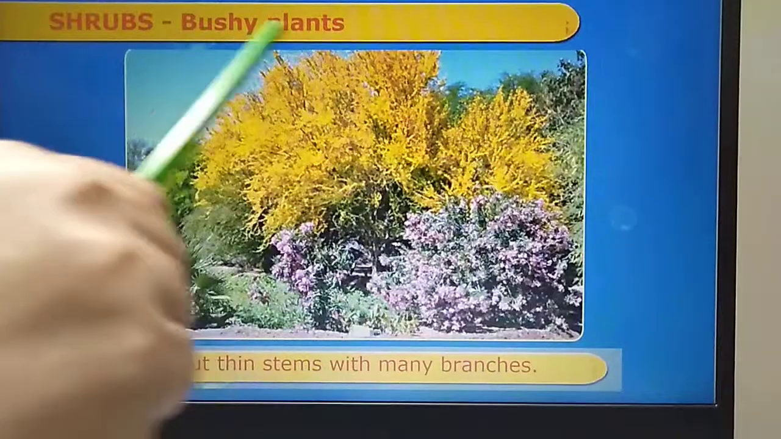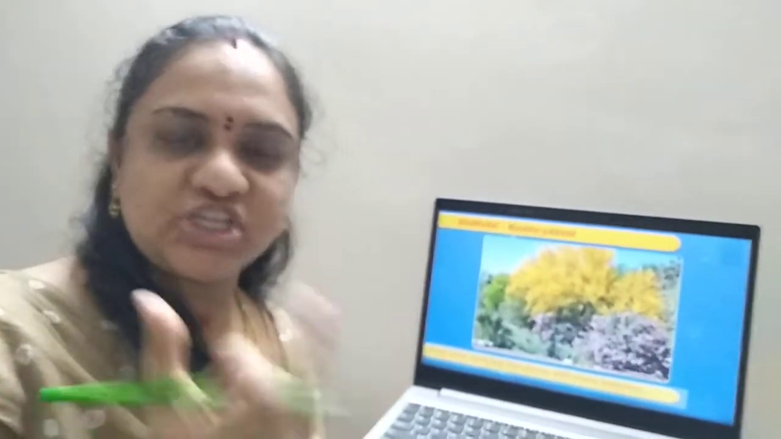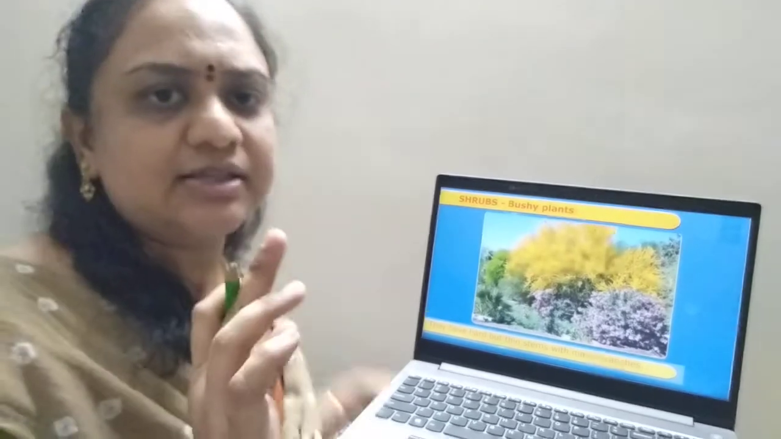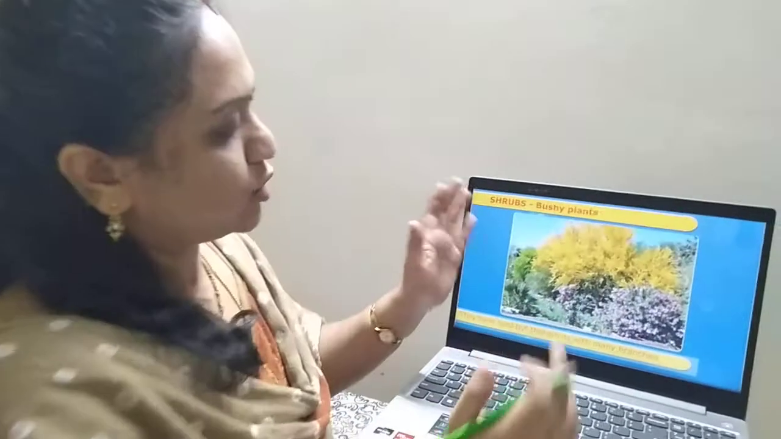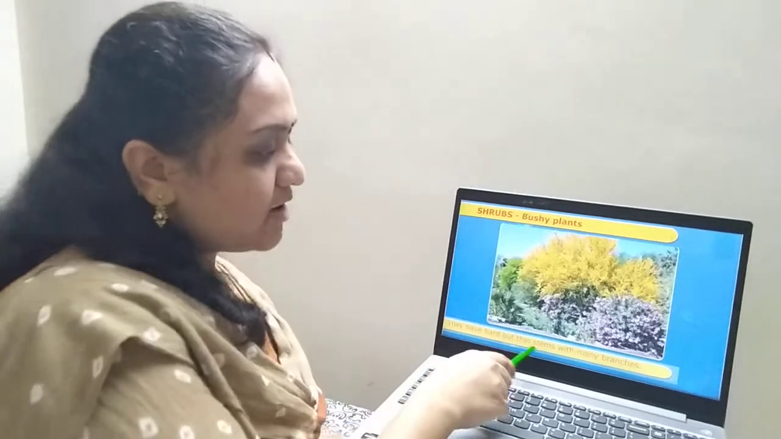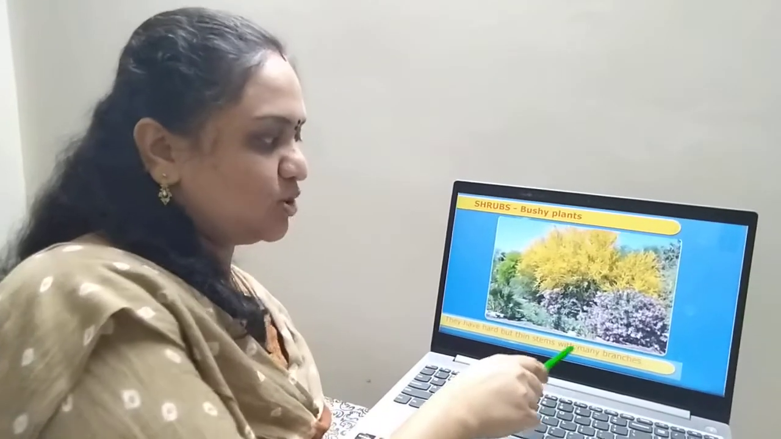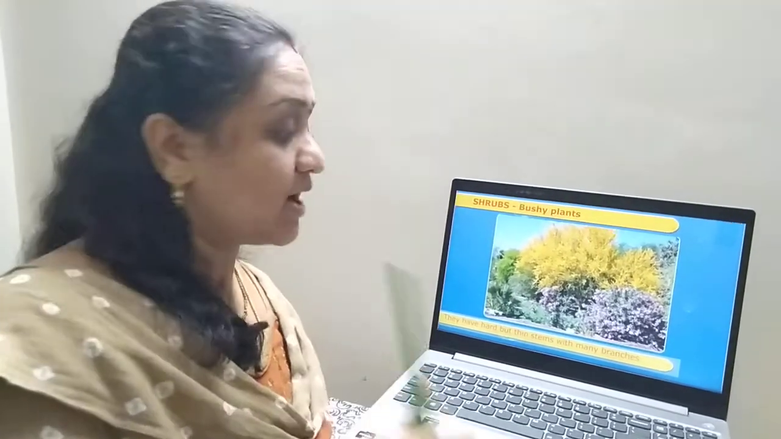What are shrubs? Bushy plants. What is the meaning of bushy, children? Do you know that? Bushy is nothing but close arrangement. Now you might have seen some bouquets in which the flowers are closely arranged. In the same way the plant is closely arranged. That is called a bush. Bushy plants are called shrubs. They have hard but thin stems with many branches. They also have stems like the trees, but they will be thin, though hard also.